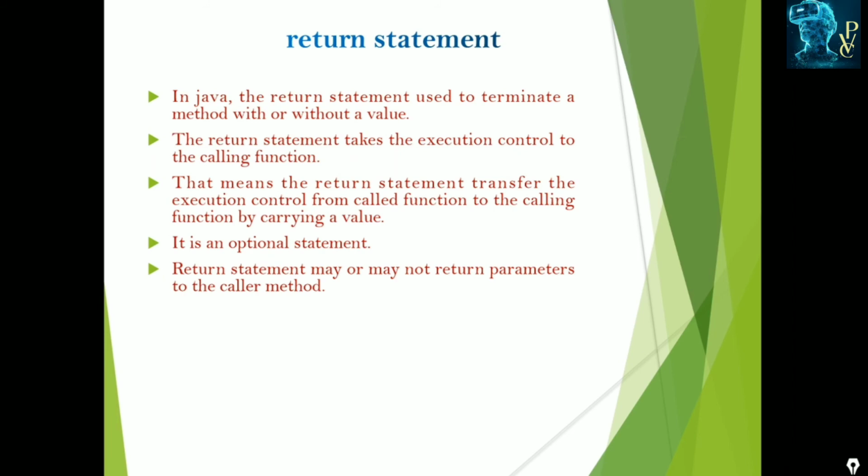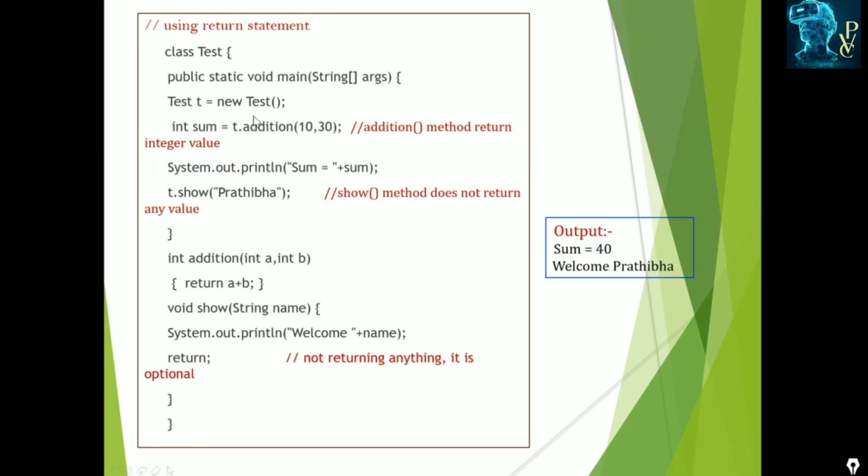Observe the example. This is the test example using return. Here we are using the main method and we are creating the object t is equal to new Test. Here we are creating one variable, int sum, that is assigned t.addition(10, 30). We are calling the addition method where we are passing the two parameters 10 and 30. Those are added and returned to the variable sum, and that value is printed.